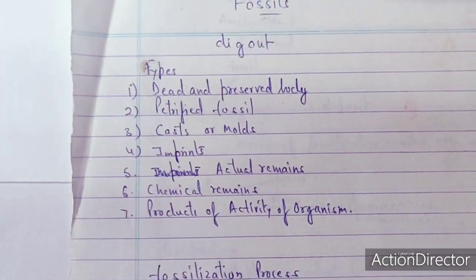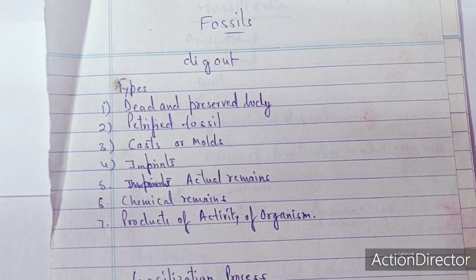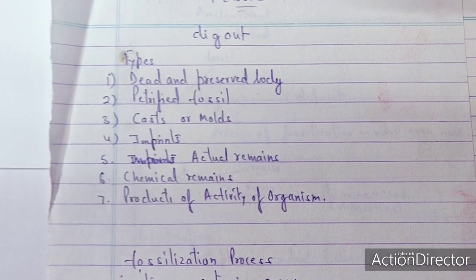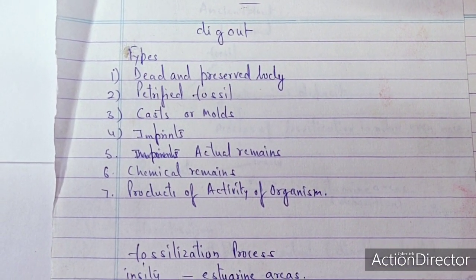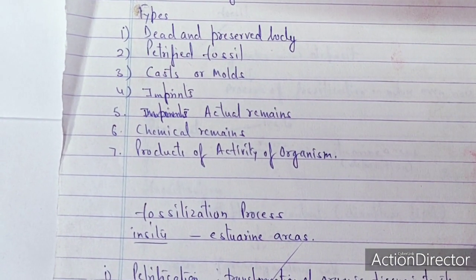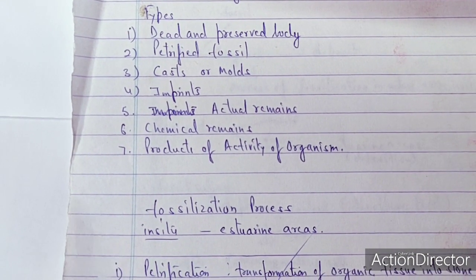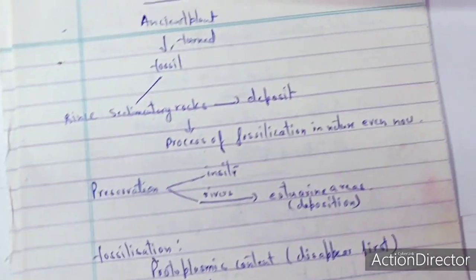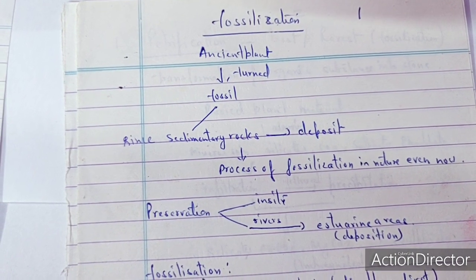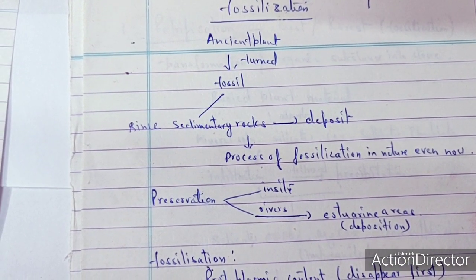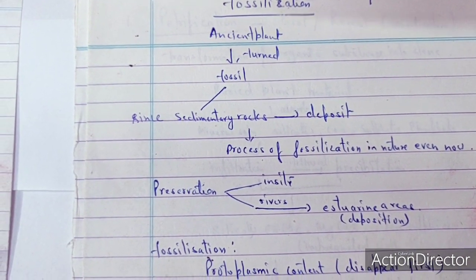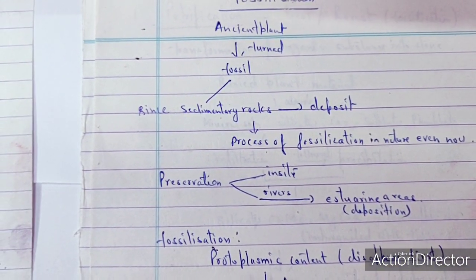We just got the point of the fossil which comes out through the dig out. And there are 7 types: dead and preserved body, petrified fossil, cast and mold, imprints, actual remains, chemical remains, products of activity of organism. So these 7 types of fossils are there. Now another question comes to your mind: as we just talked about the fossils, how can fossils be formed, how can fossilization take place.